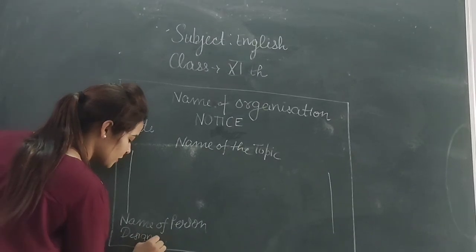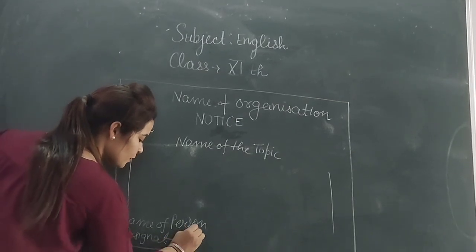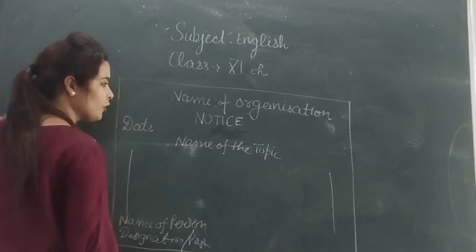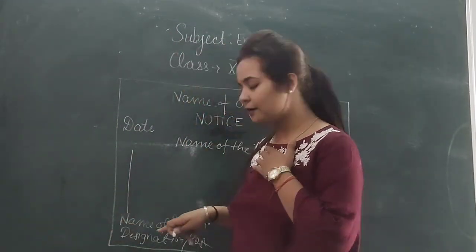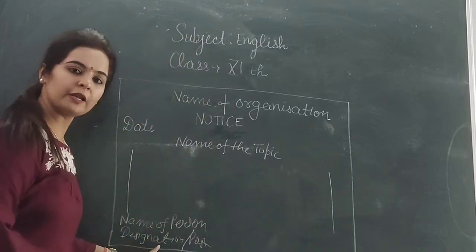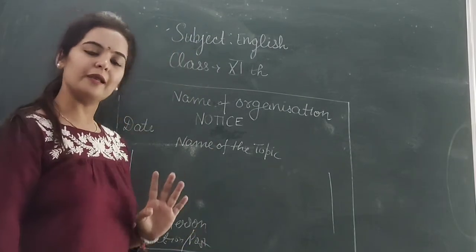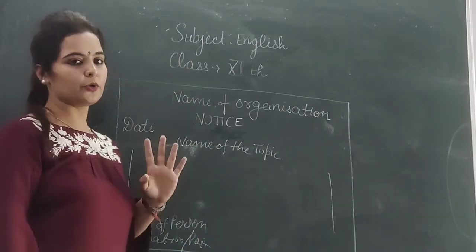And in the next line, what will you write? Designation of this person, or you can say the post. What is the post of this person? For example, I am writing the notice. What will I write here? Kanika. In the next line, what will I write here? PGT English. Okay. Like this only, you just have to write the notice.